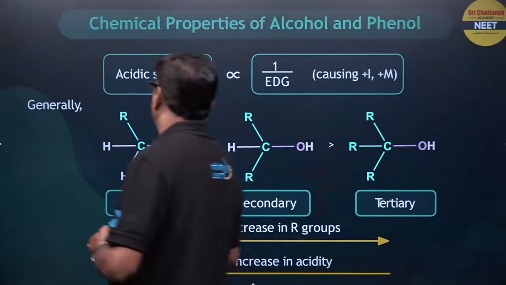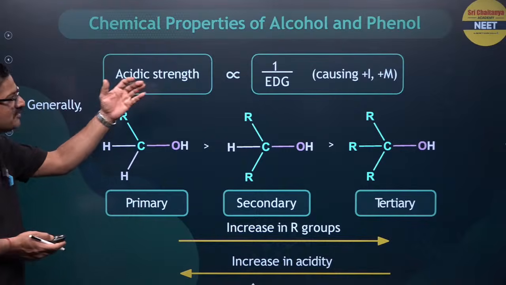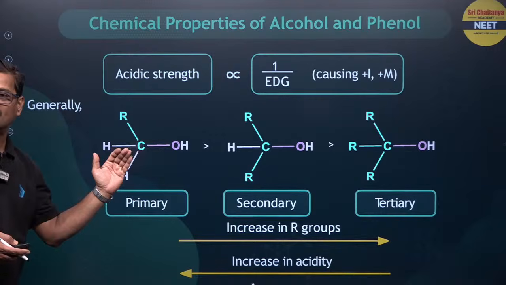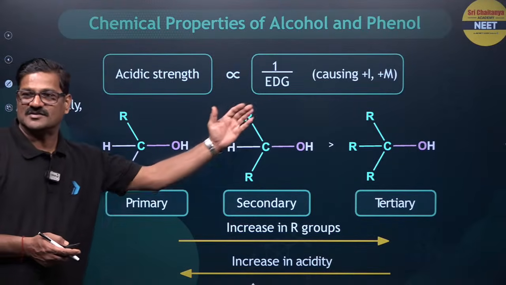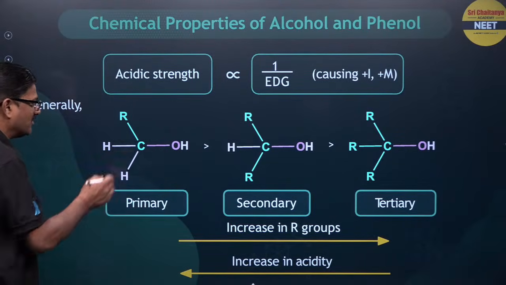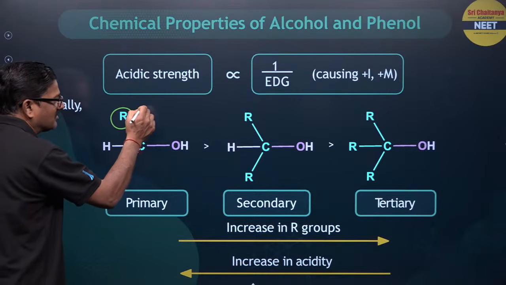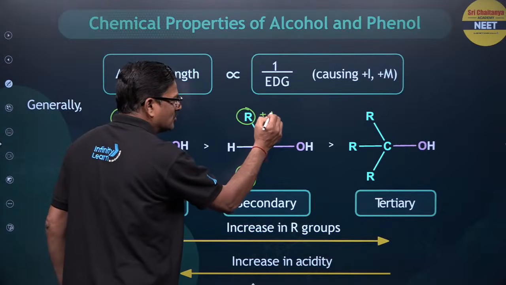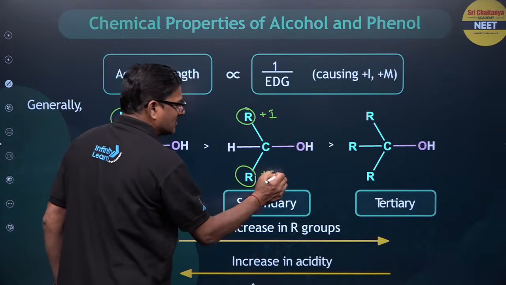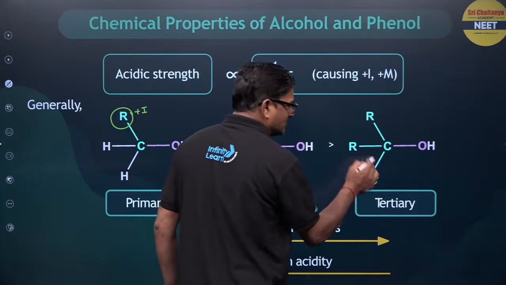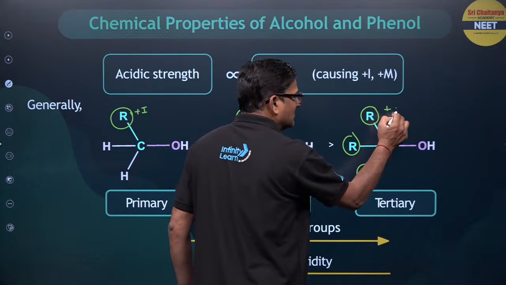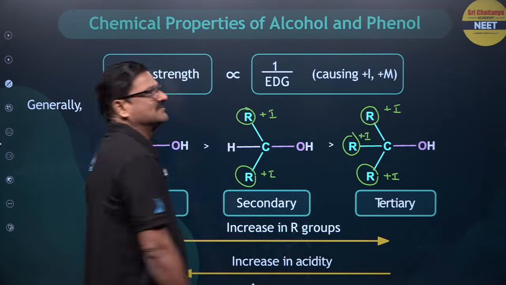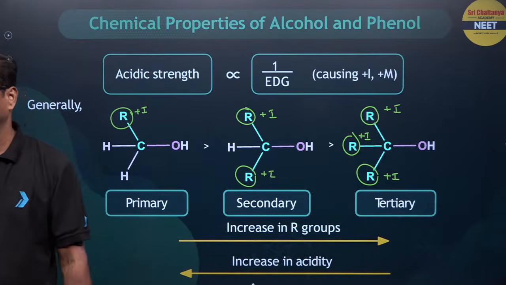Now moving ahead, acidic strength is inversely proportional to electron donating group. That's the reason why primary alcohols are more acidic than secondary alcohols, which are more acidic than tertiary alcohols. Primary alcohol has only one positive inductive effect, secondary alcohol has two positive inductive effects. When the positive inductive effect increases, it is a more electron donating group. That is the reason why we can say it is less acidic. Fine.